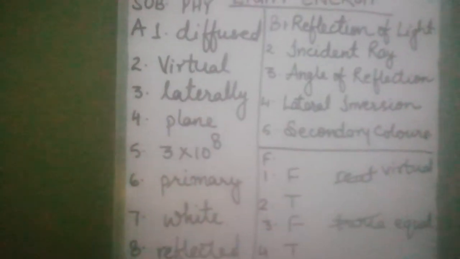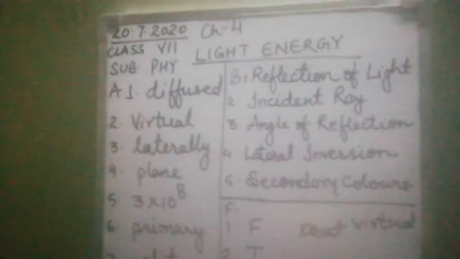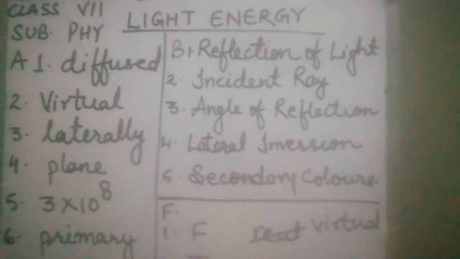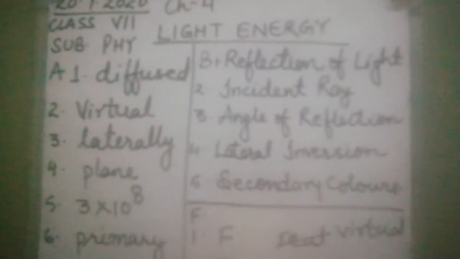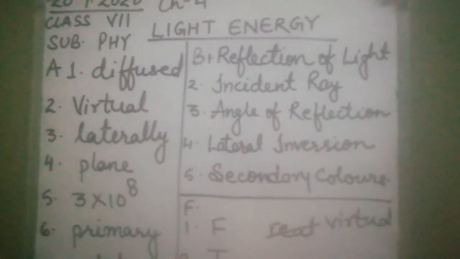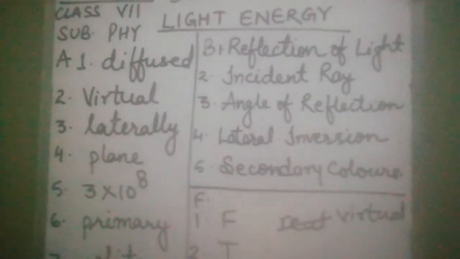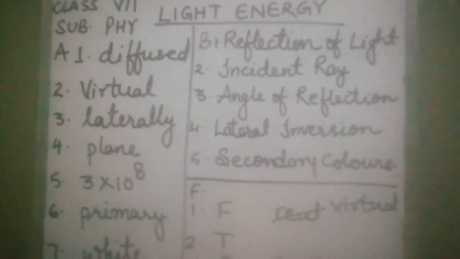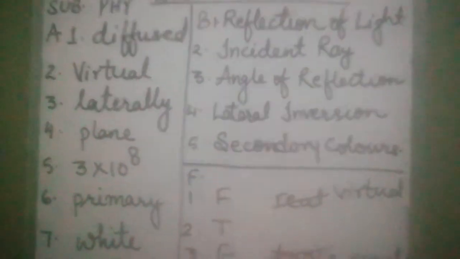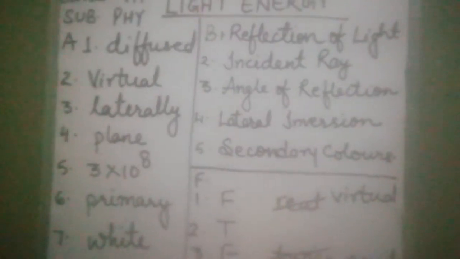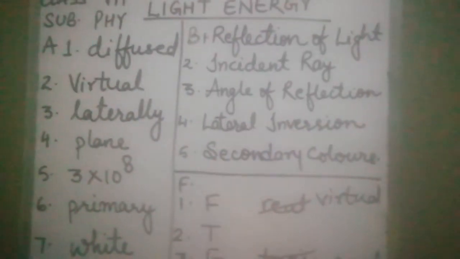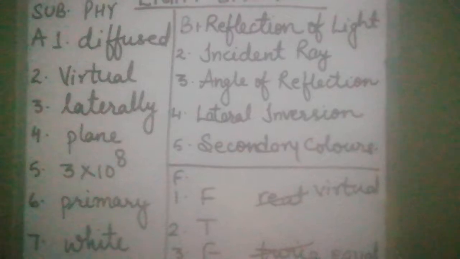This is A part. Now B part, children. B, give one word. Bouncing back of light in a given medium after striking a surface is known as reflection of light. Second question, a ray of light traveling towards the mirror. It is incident ray. Third question, angle between normal and the reflected ray is angle of reflection. Fourth question, interchange of left and right sides of an object in the image formed by a plane mirror is lateral inversion. Fifth question, colors formed due to mixing of any two primary colors are secondary colors.